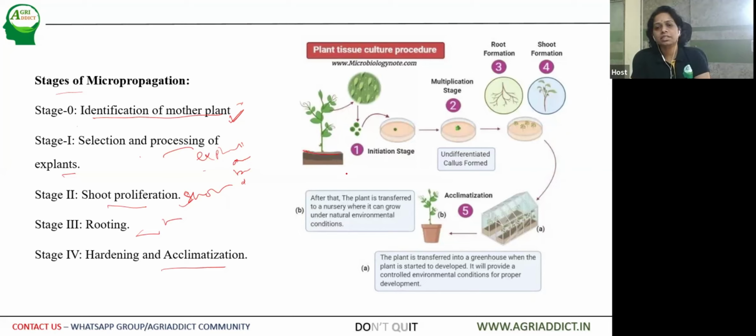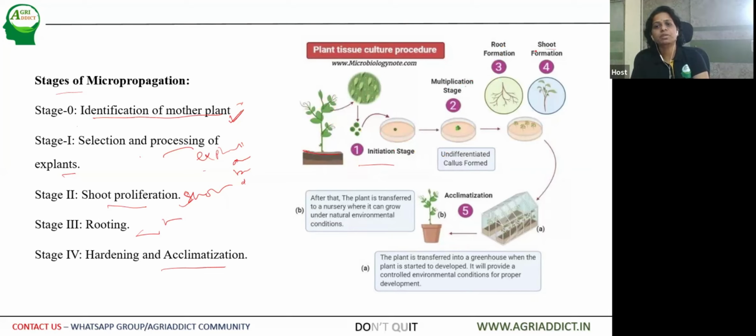Here you can see the plant tissue culture procedure. So the initiation stage: the selection of the mother plant, then removal and collection of the explants, taking just a leaf or the apical meristem, then putting it on the growth media. Then the multiplication stage would be the second stage.